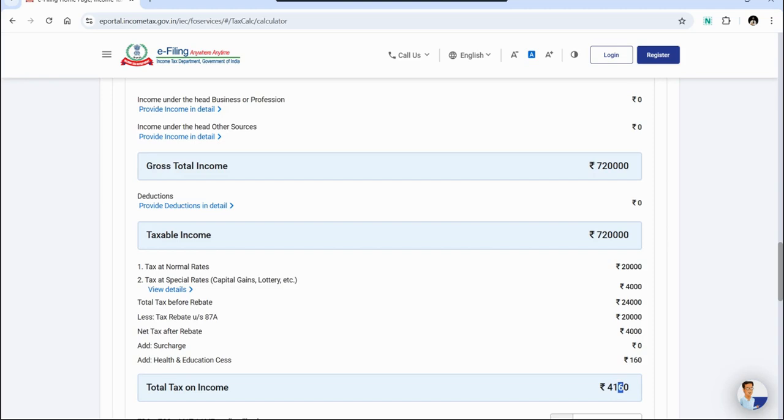Therefore, if your income which is taxable at normal rate has increased to 7,75,000 rupees, that is income from salary, then the tax liability would be zero. But if you are having income which is chargeable to tax at special rate, then on that particular income the rebate is not available for you and you are liable to pay tax on that amount.